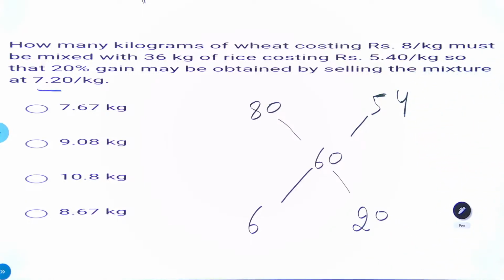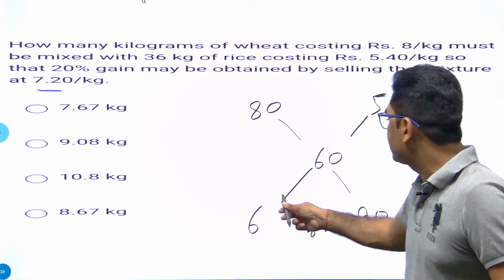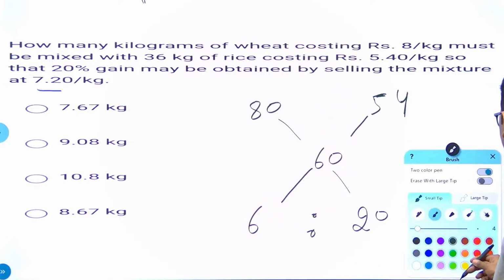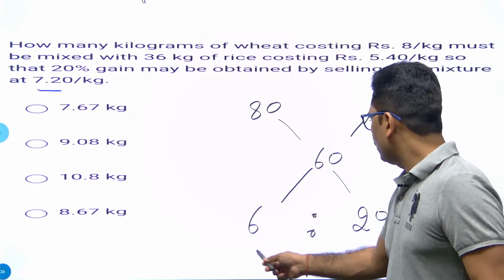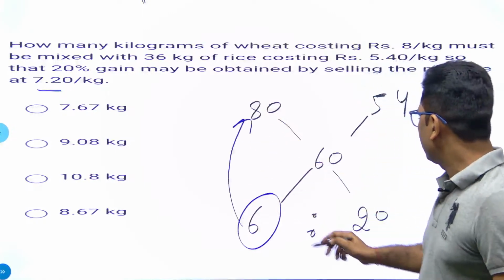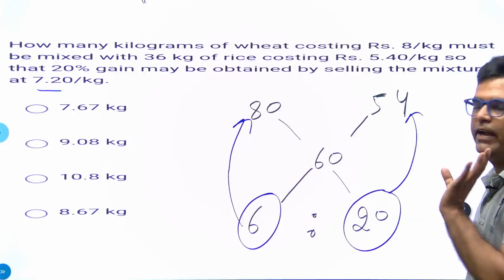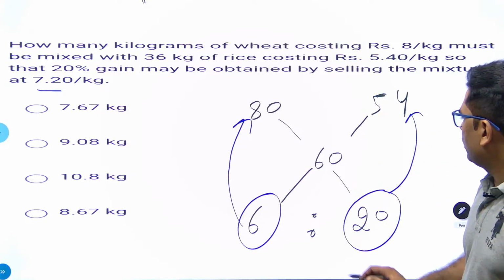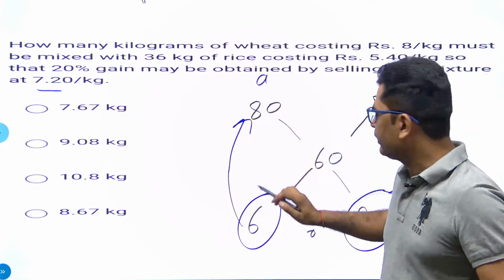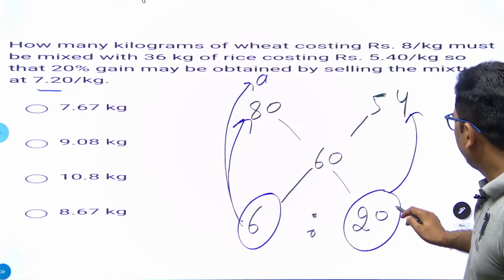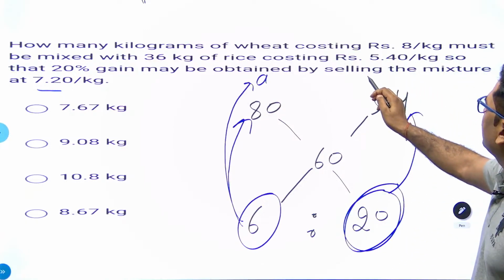Got it, everyone? So what does it show? If you take 6 kg of the first one and 20 kg of the second one, we will get the required mixture. So we don't know its actual quantity. 6 ratio is equal to A, we don't know about it. But 20 ratio is equal to how much kg?